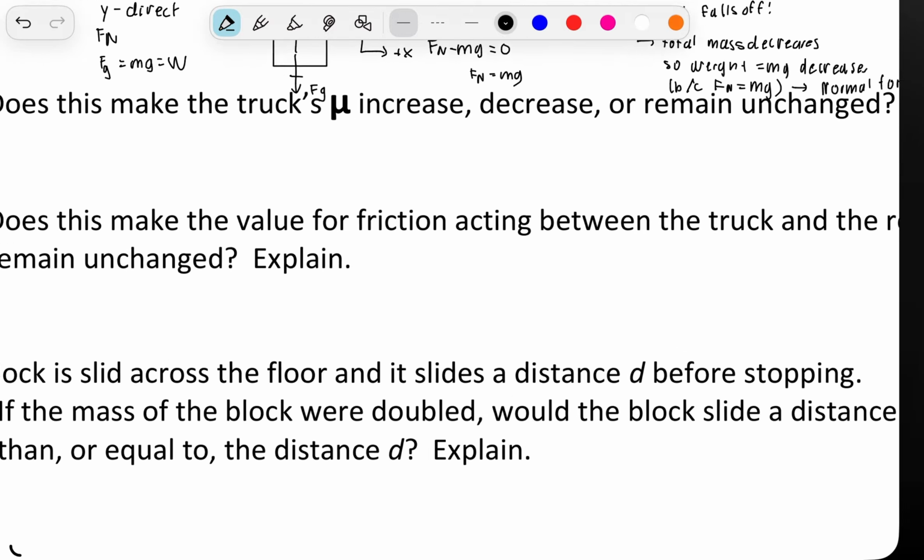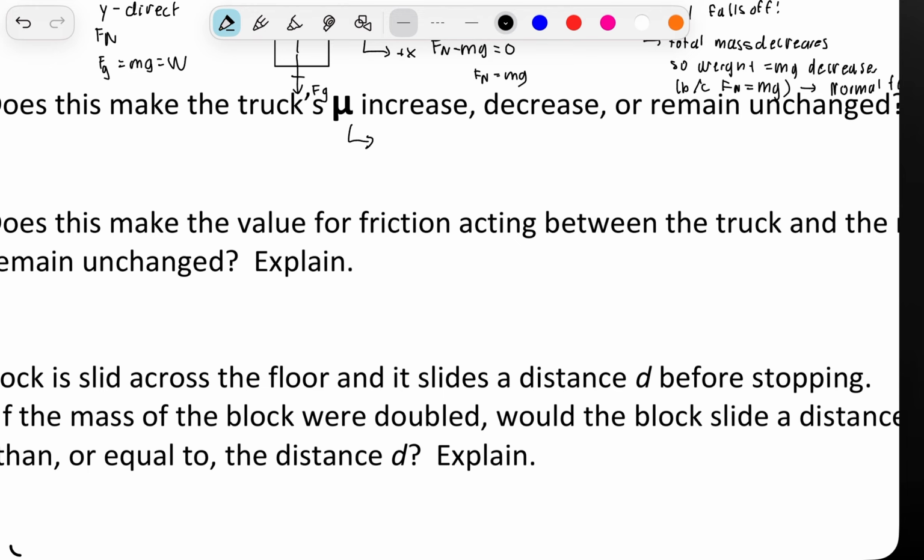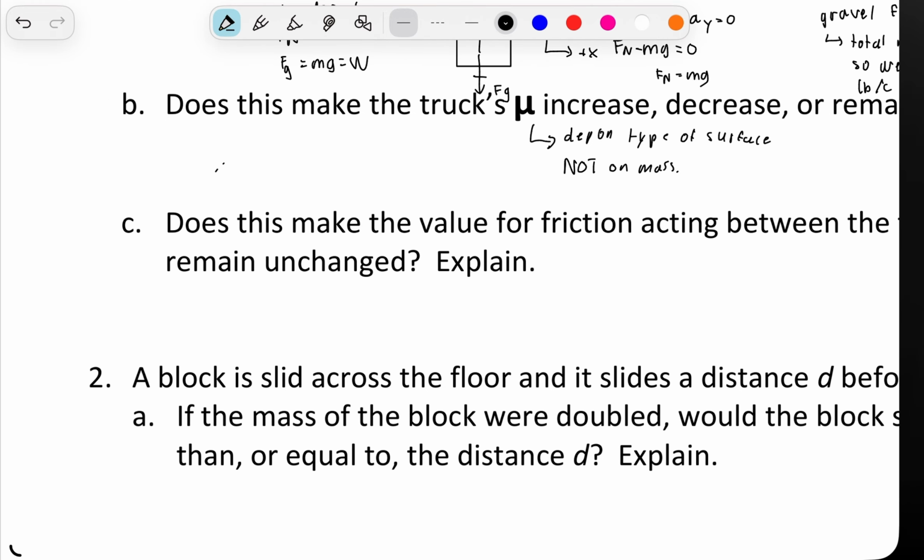For question 2, coefficient of friction, it depends on the type of surface and its material, not on the mass. Therefore, the coefficient of friction is going to be unchanged.